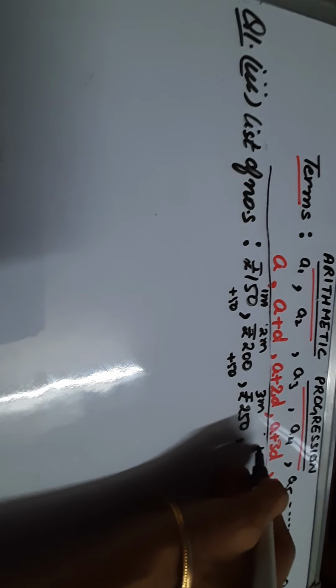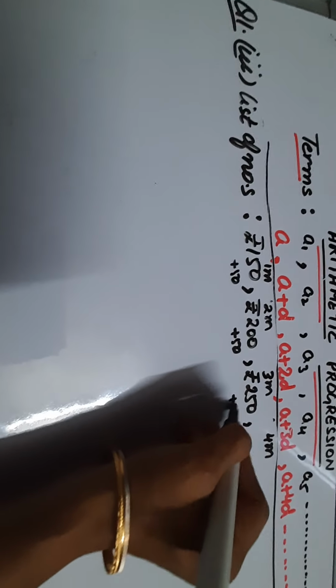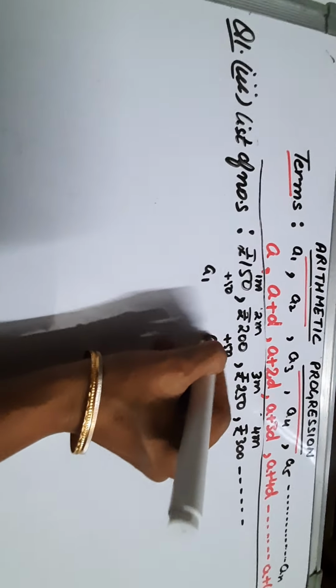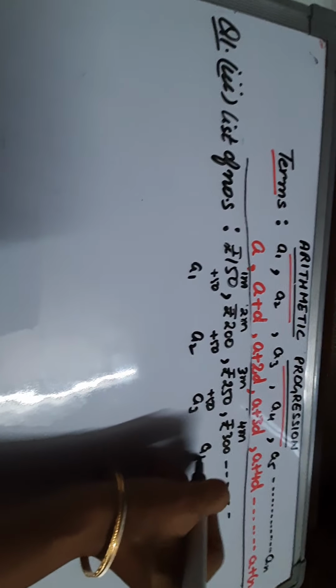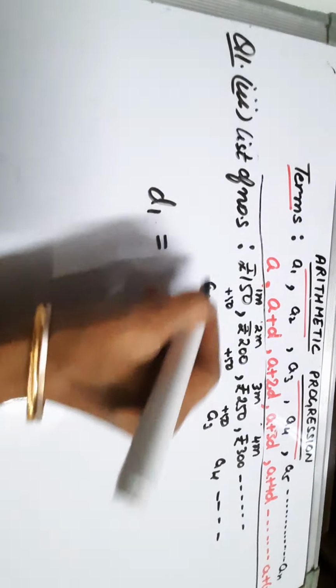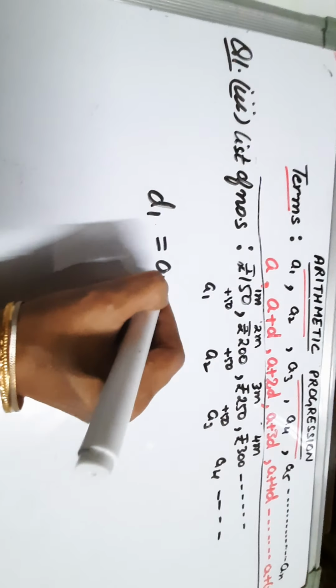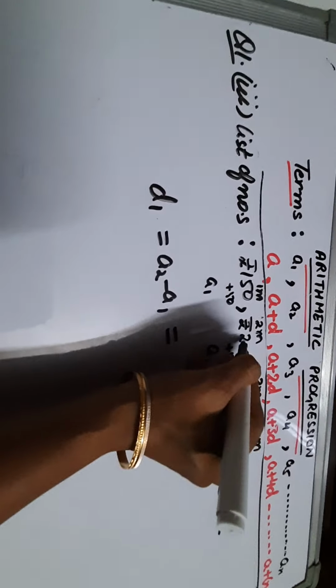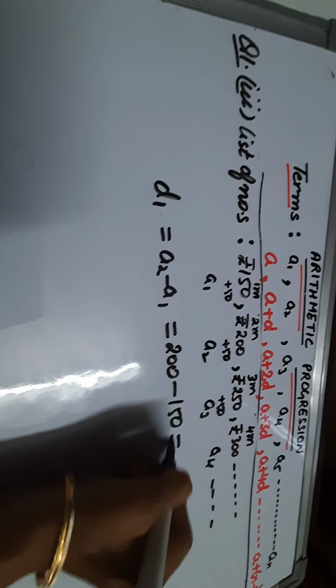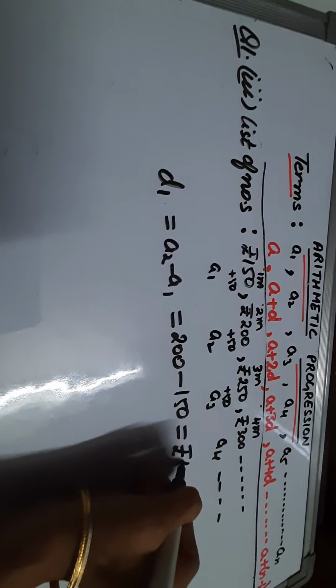For the next 4, if I want to dig 4 meters deep I have to pay how much? 250 plus this, that is rupees 300. So likewise we'll get the list of numbers. So now this is A1, A2, A3, A4 and so on. Let us find out the common difference. So A2 minus A1. Let us check. A2 is 200 minus A1 is 150. So we'll get rupees 50.